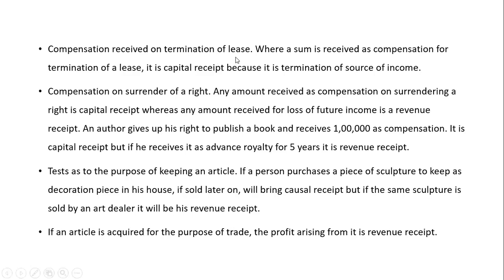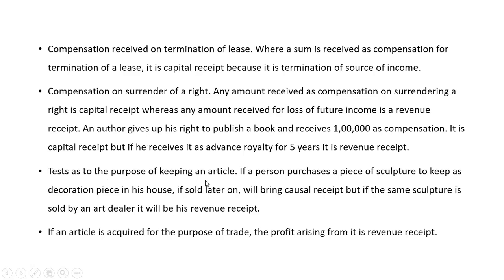Compensation received on termination of lease. Where any sum is received as compensation for the termination of lease, it is a capital receipt, because it is a termination of the source of income. Compensation on surrender of right: you have given up your rights. Any amount received as compensation on surrendering the right is a capital receipt, whereas any amount received for the loss of future income is a revenue receipt. So if an author gives up the right to publish a book and receives 10,000 as compensation, it is a capital receipt. But if he receives an advance as royalty for 5 years, it is a revenue receipt.